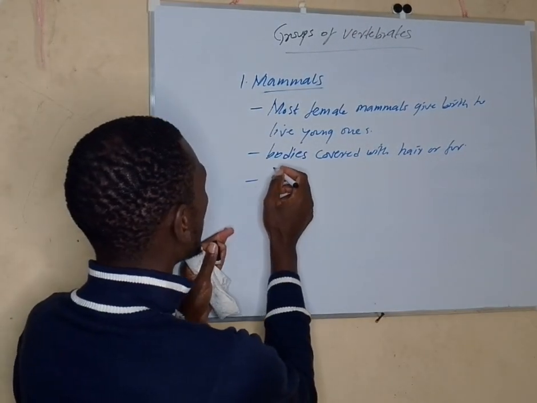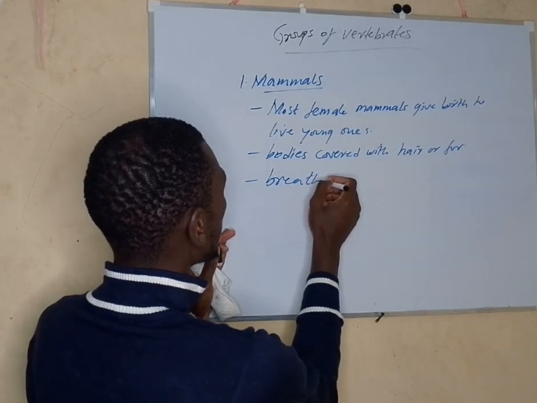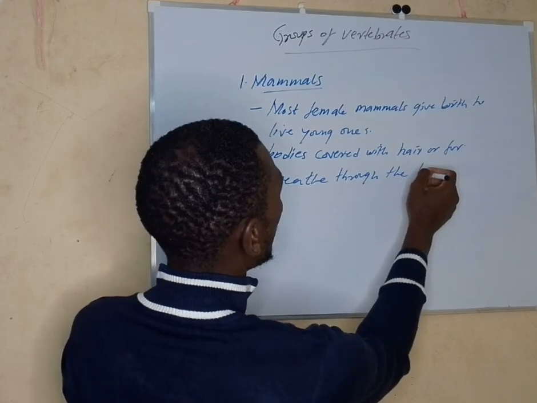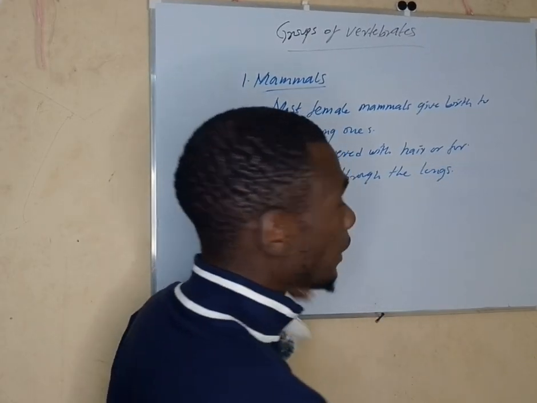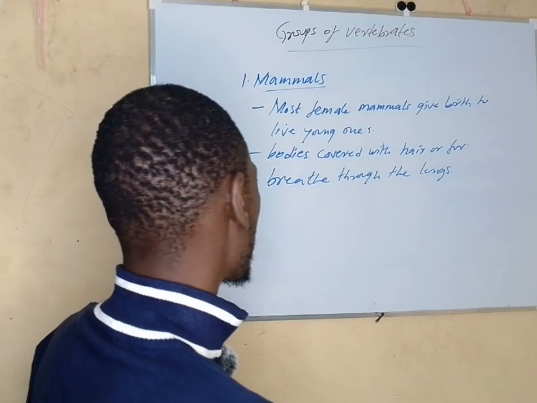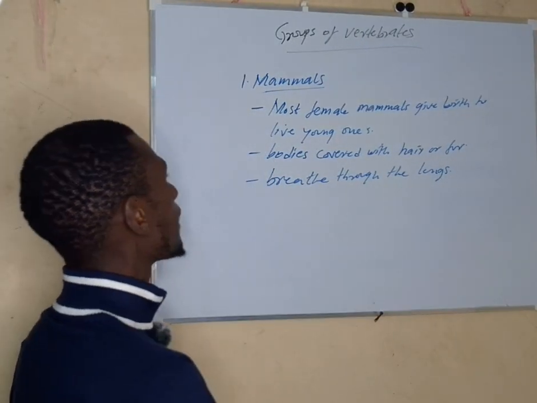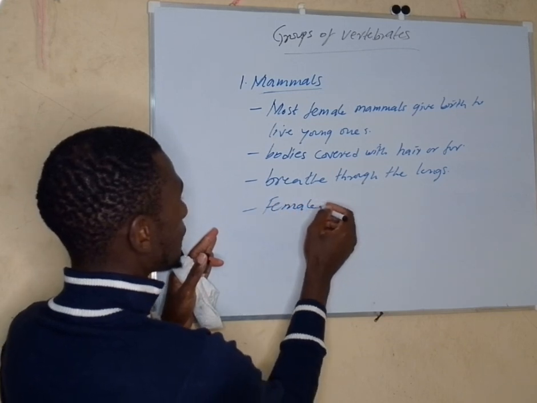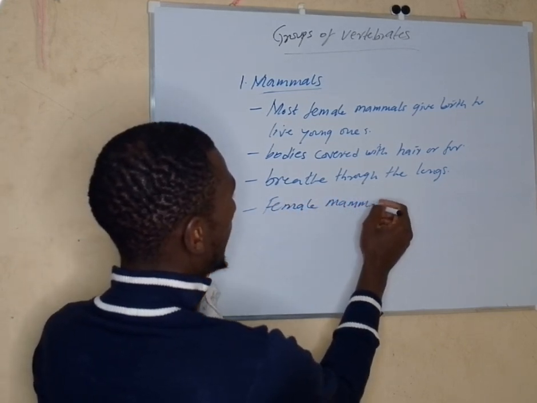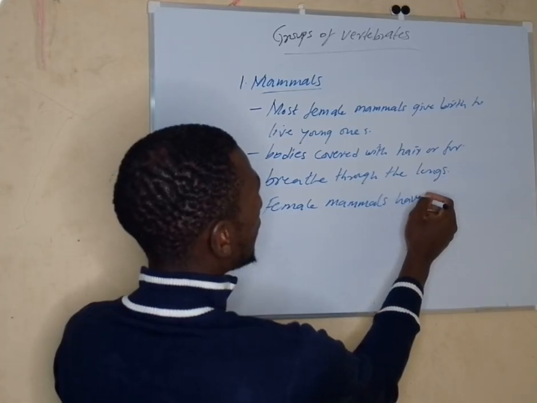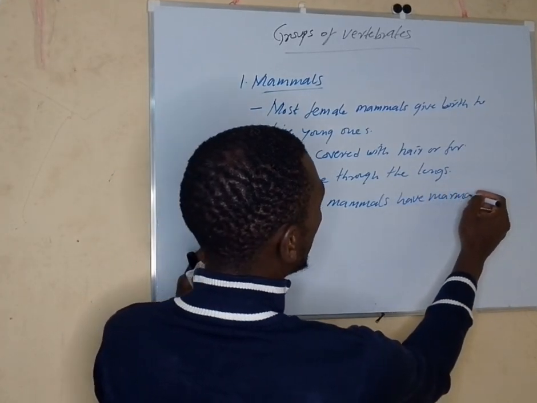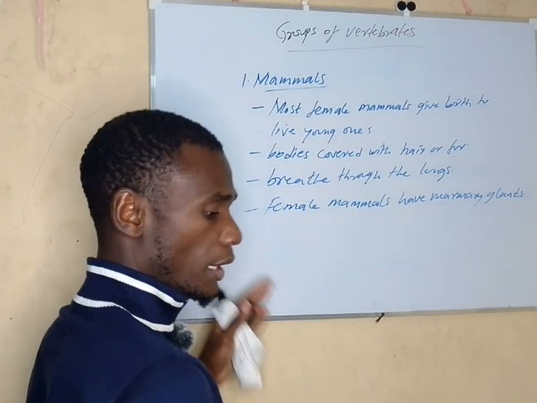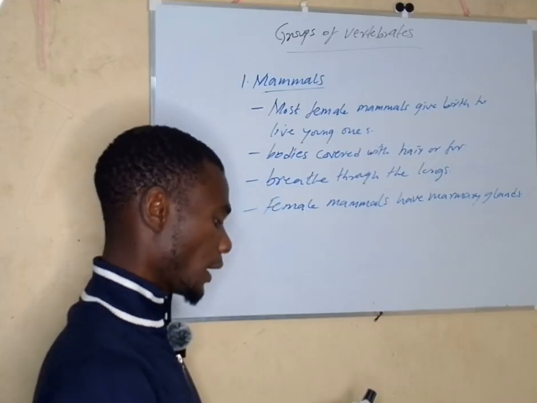These animals breathe through the lungs. That is also another characteristic. Female mammals have mammary glands. The mammary glands produce milk for the young ones.